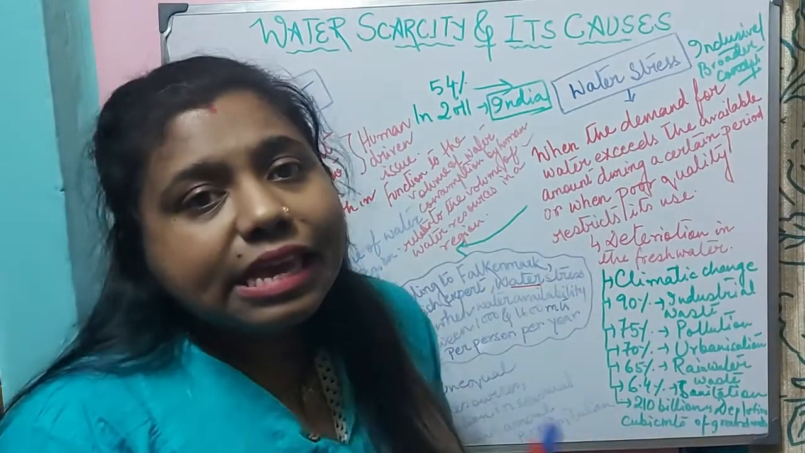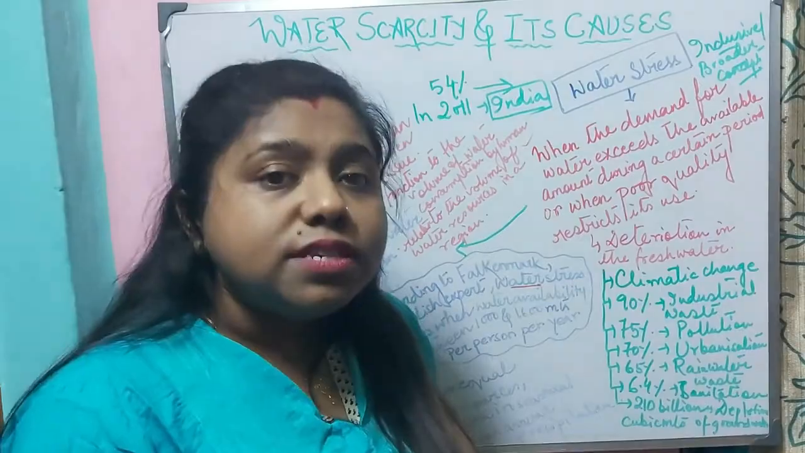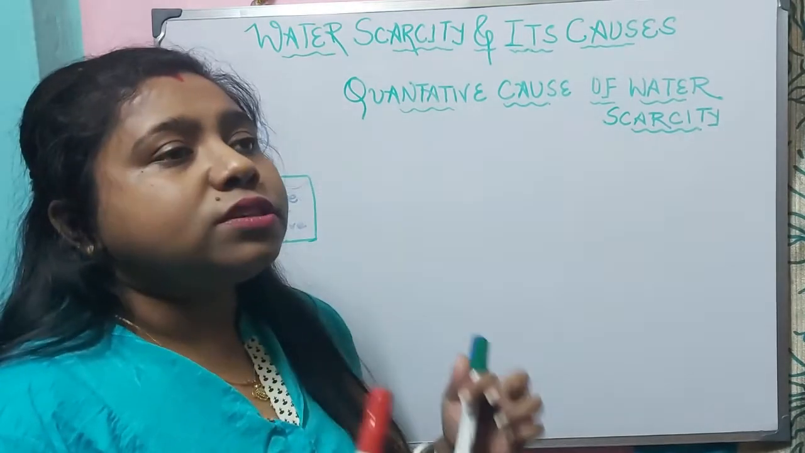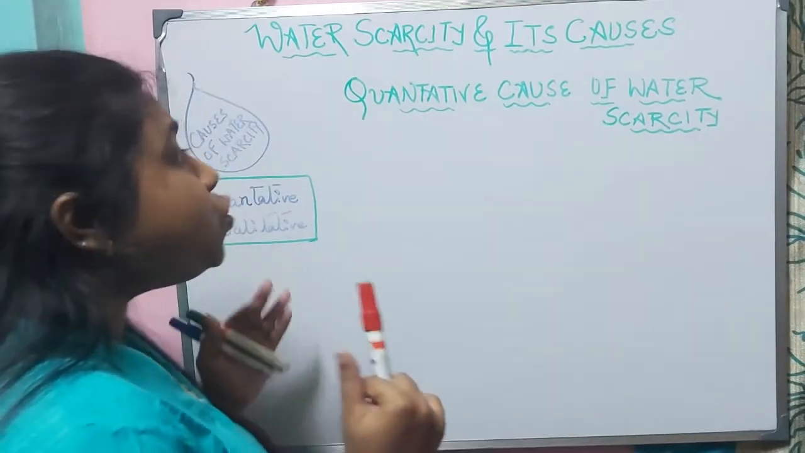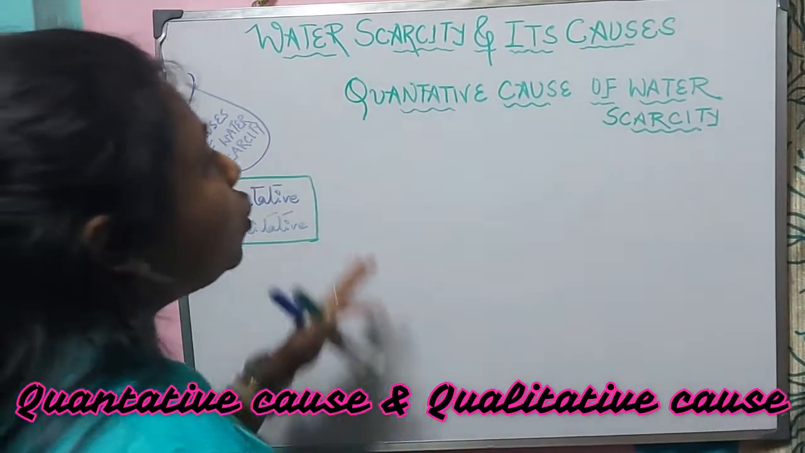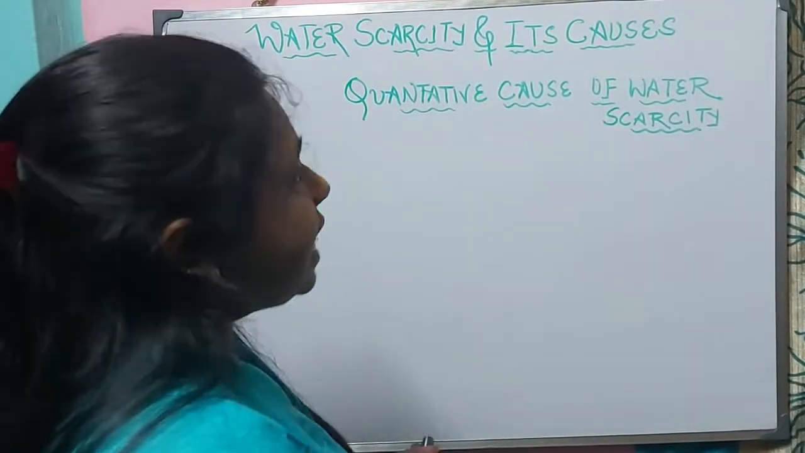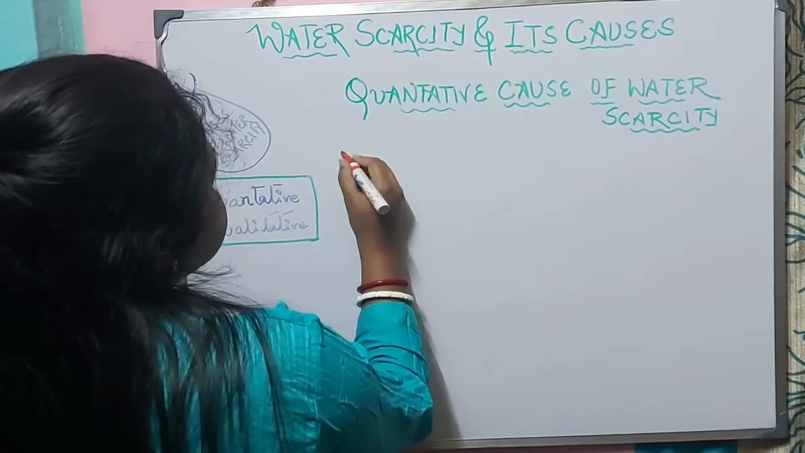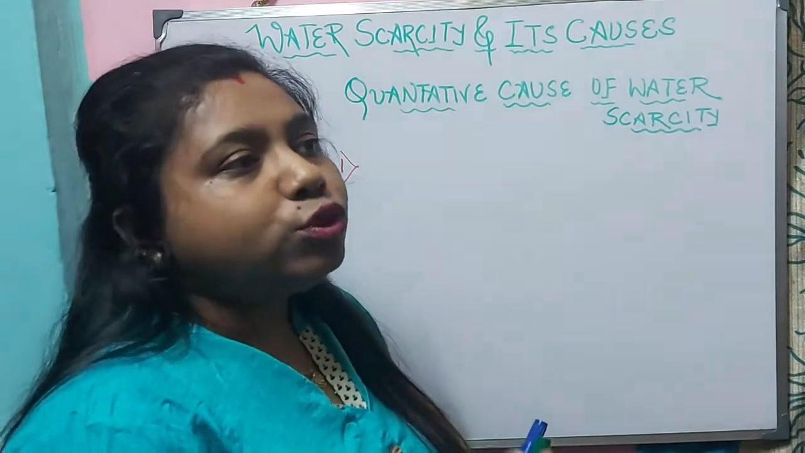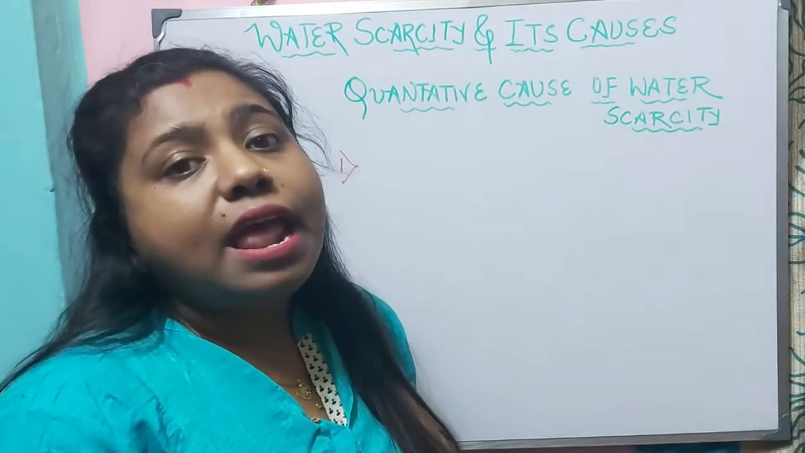Now let us understand what are the causes of water scarcity. Water scarcity can be understood by two causes, quantitative cause and qualitative cause. Let us first know about the quantitative cause of water scarcity. Quantitative means quantity, that means the amount of water resources which are available.